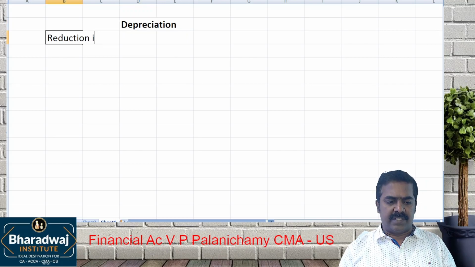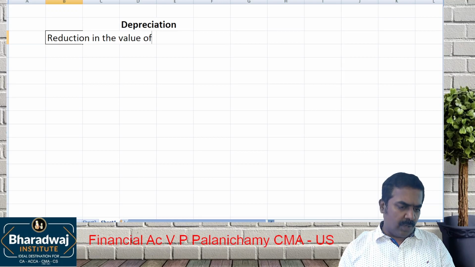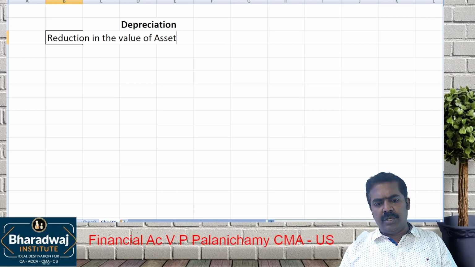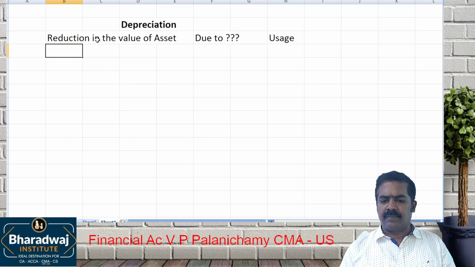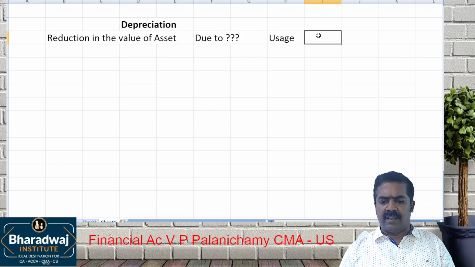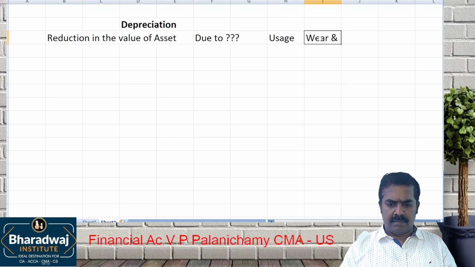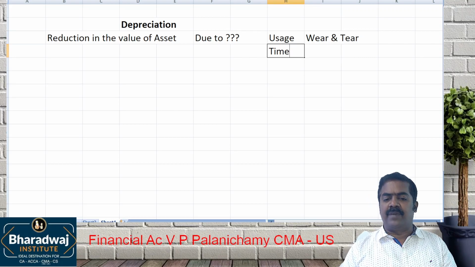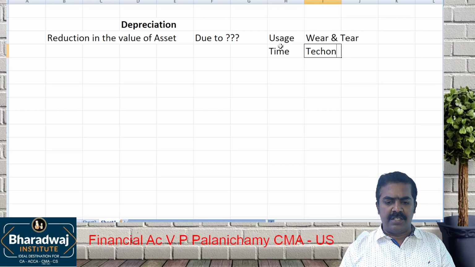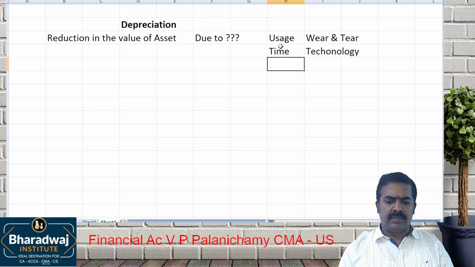Reduction in the value of an asset. Due to what reason? Which may be usage, which may be wear and tear, or which may be due to the time factor, due to technology, or wasting assets like mines, quarries, etc.